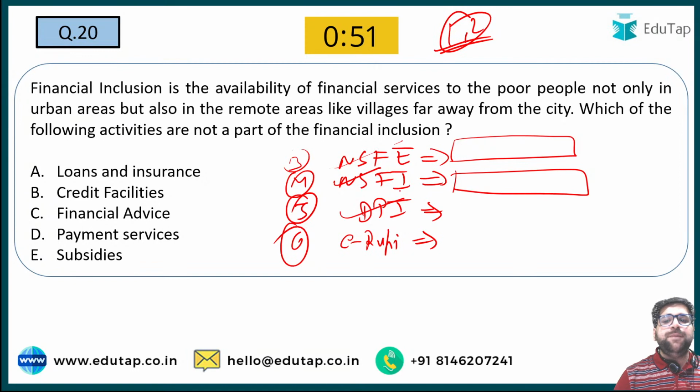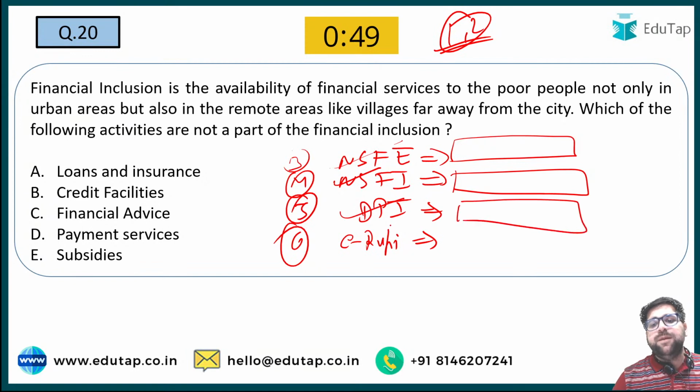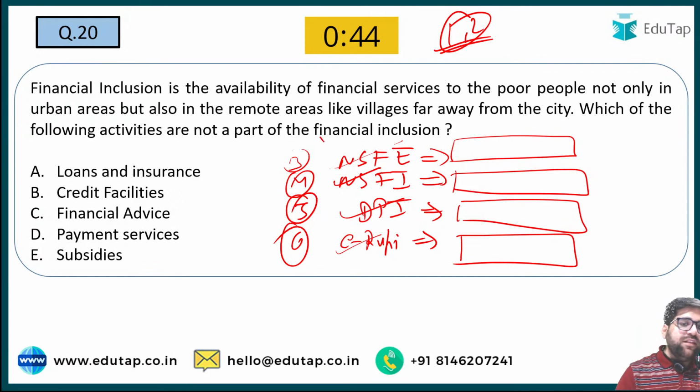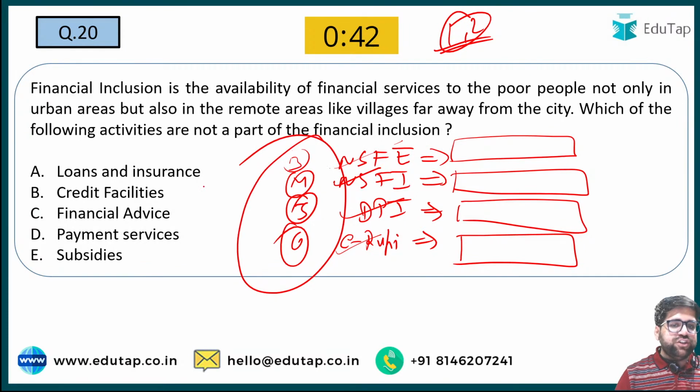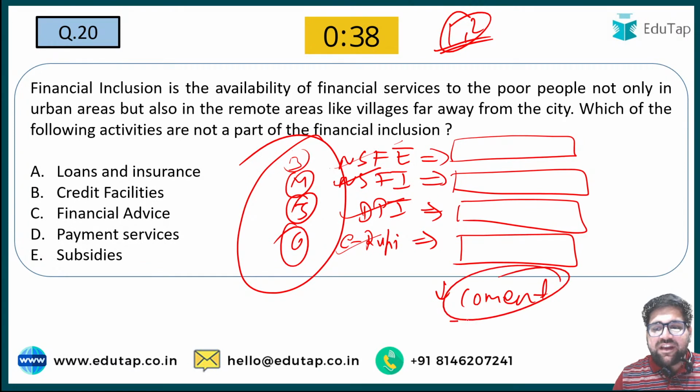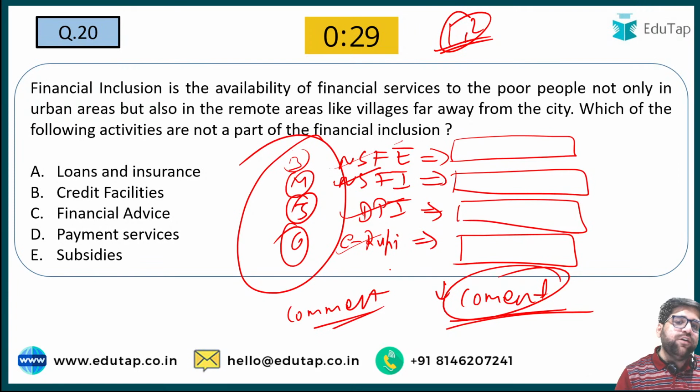Then this is your Digital Payment Index. Tell me the base year of the Digital Payment Index. And under e-rupee, you have to tell me the voucher limit. All these different questions, you have to comment in the chat box, or if you have some extra time, then answer this in the comment box. These are really very important initiatives of financial inclusion.